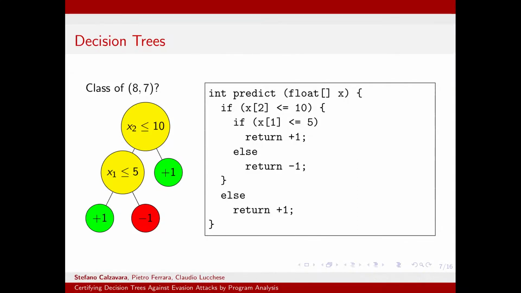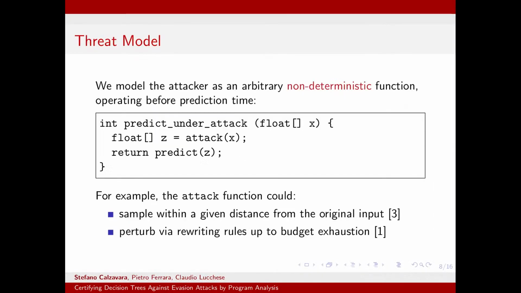So in a sense, decision trees are interpretable, so they're very easy to understand, and can be represented as imperative programs. The key idea of our approach is that just like the decision tree can be seen as an imperative program, we can also model the attacker as an imperative program. And more specifically, we represent the attacker as an arbitrary function which has a non-deterministic behavior and operates before prediction time. So the key idea is that to model the behavior of a classifier under attack, we replace the predict function in the previous slide with a new function which is called predict under attack.